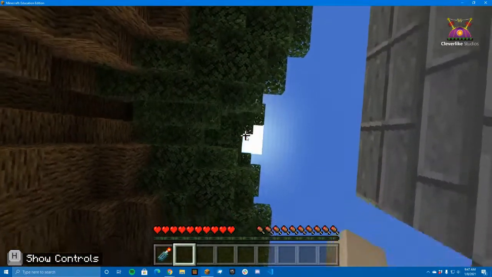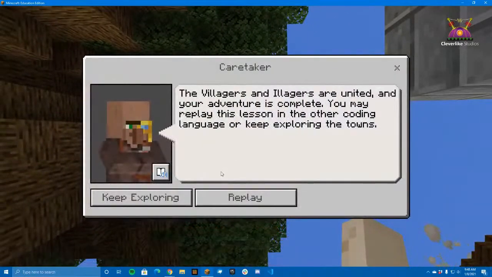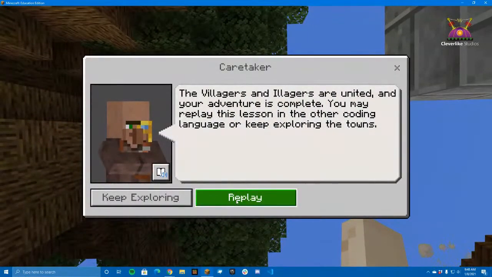Finished. Cool. Oh, later, dude. Okay, be careful up there. It's high. Cool beans. Okay, the village is united. Adventure is complete. You may replay the lesson in the other coding language or keep exploring the towns.